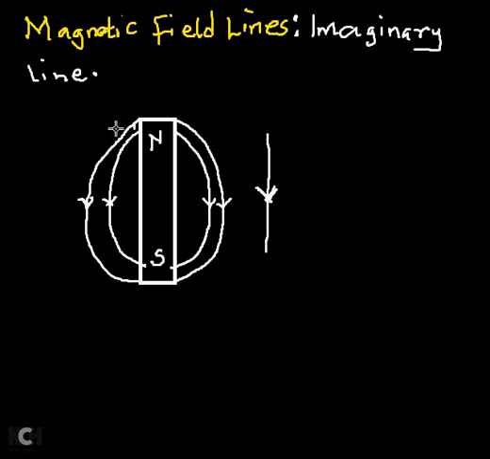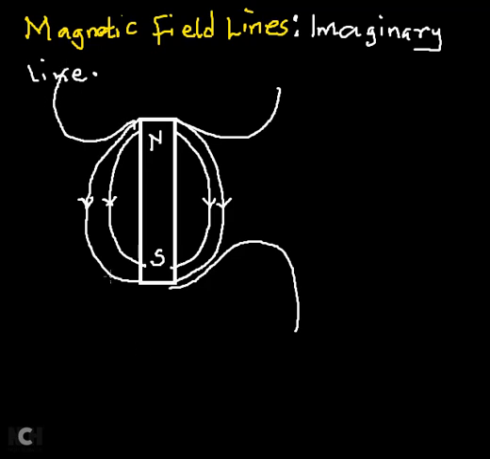Now, apart from drawing this line that starts from the north to the south, we can also draw another line. That line didn't actually reach the south. It emanated from the south, then it moves away. The same happens here. This moves away. So they move away from each other so that at the center you have what is known as the neutral point. So, the neutral point in a magnetic field.